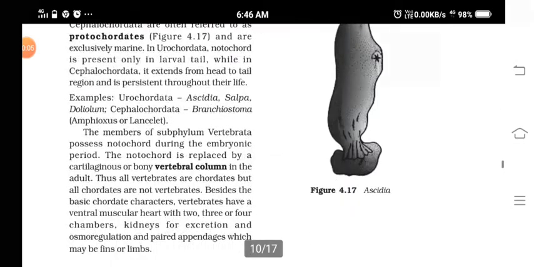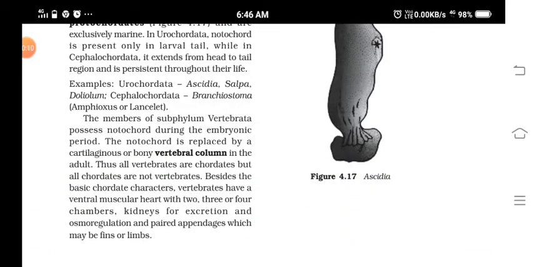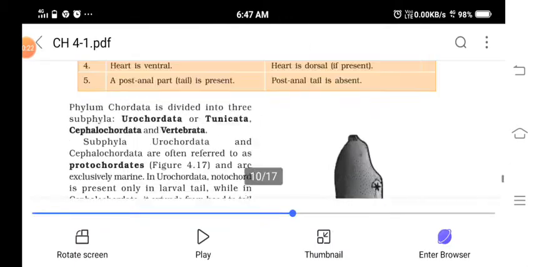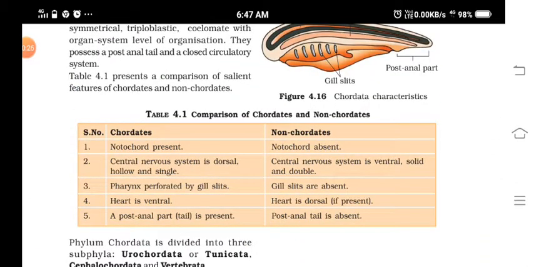So we were studying chapter 4, the animal kingdom, and we have already completed the non-chordate phyla. Then we started with the chordates; the special characters of chordates we have discussed, and the difference between chordates and non-chordates.